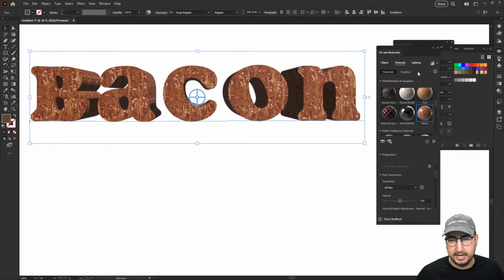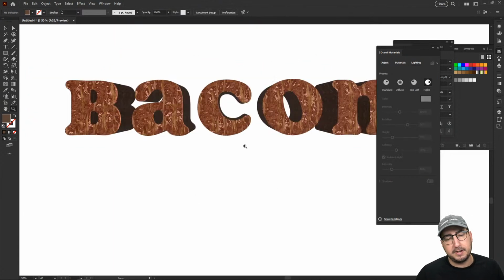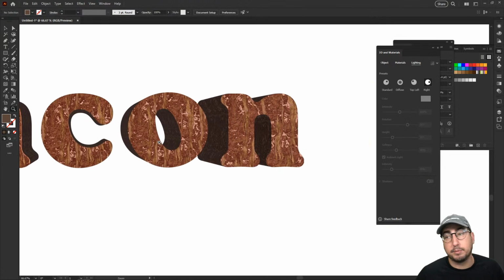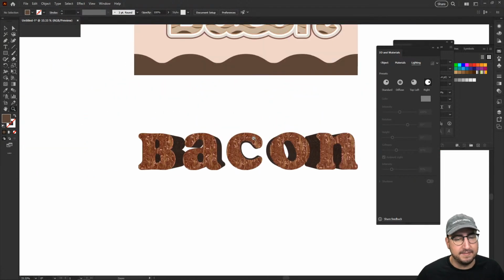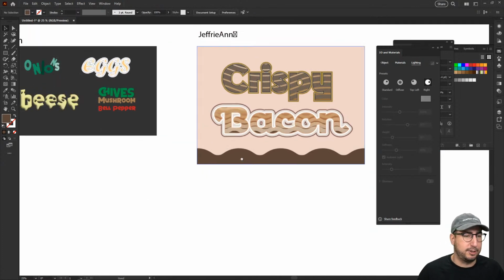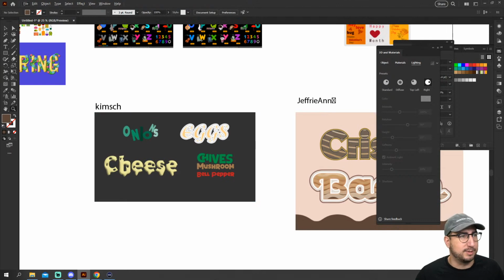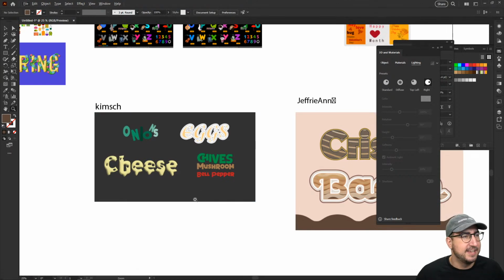That all looks great. And then we can play around with the lighting. So maybe we want to do a top left instead, or maybe we want to even do this diffuse, which will be right in the middle. That looks terrible. Let's do some right. Yeah, so you can play around and you can use materials to get some really great textures on there. But the one that I really, really wanted to show you with 3D, and again, this is going to be like a community recap, but also just mostly 3D stuff because it's awesome.